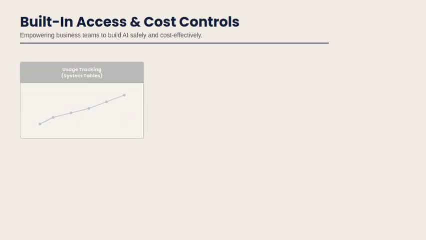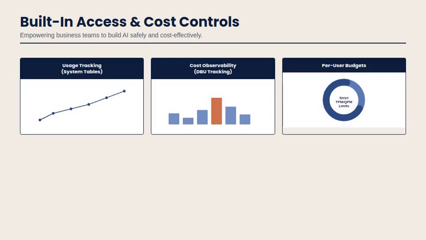Built-in access and cost controls empower business teams to build AI safely and cost-effectively. The platform provides usage tracking via system tables, cost observability through DBU tracking, and per-user budgets with strict tokens per minute and queries per minute limits, making AI spend visible and governable at every level.